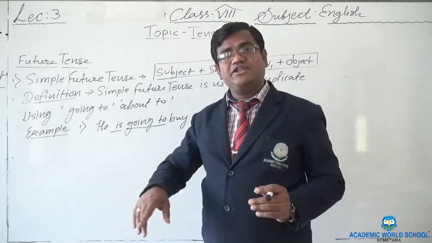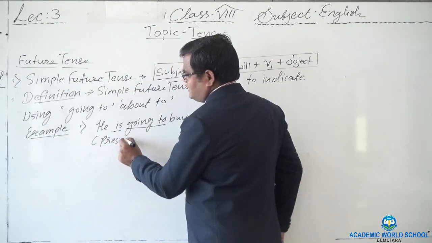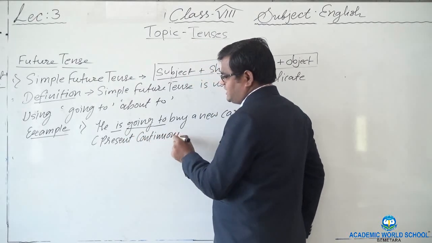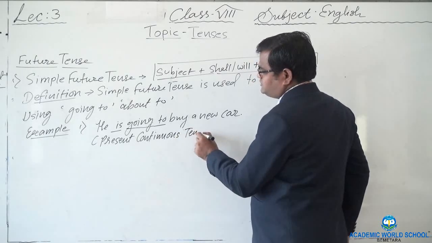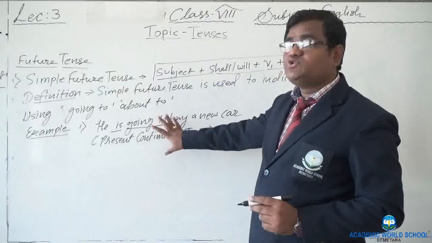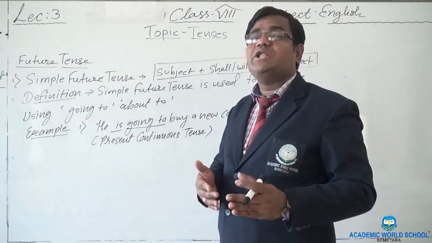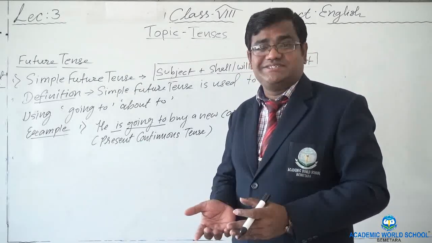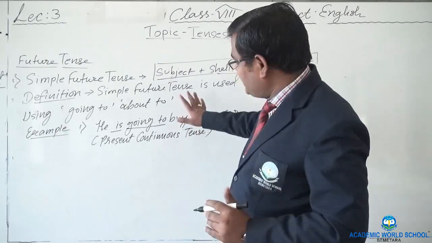So present continuous tense is what? Which tense is that? Present continuous tense is also used for simple future tense. It is going to. When I came here, that time I said we are going to learn tenses. We are going to learn tenses, simple future tense. But that time I had not begun. So that way you can use.